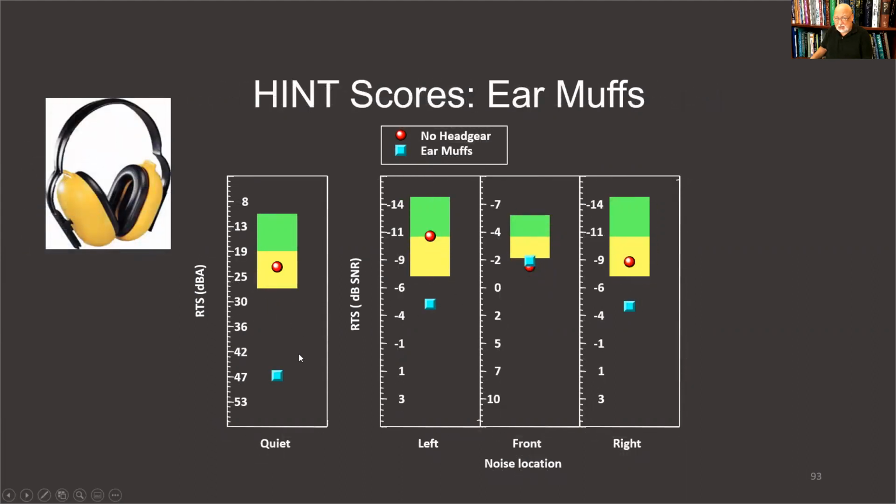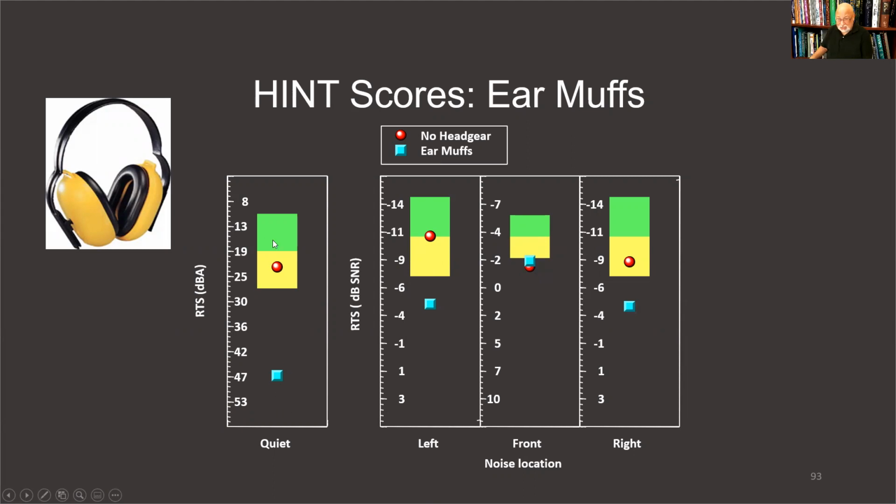Here's with the earmuffs, and you can see with the earmuffs, for the noise front condition, it really didn't change speech perception ability when the noise is coming from the front, but when the noise is off to the side, the earmuffs actually made speech communication worse.